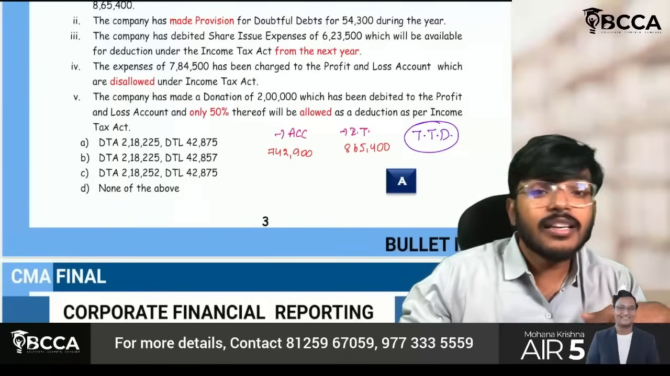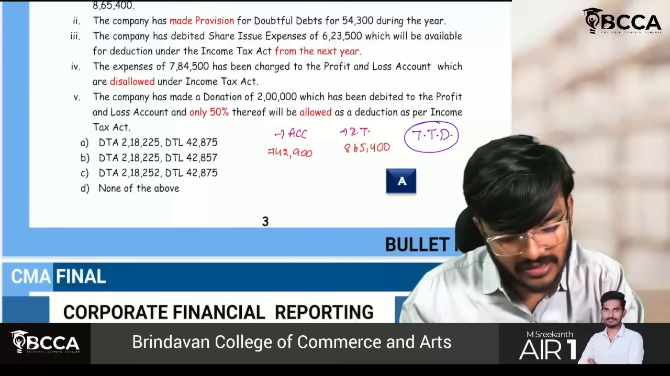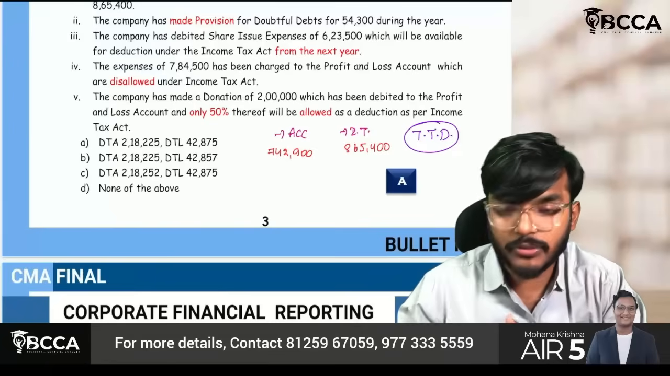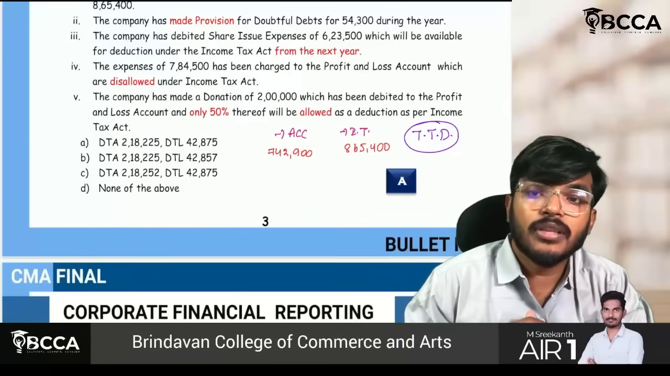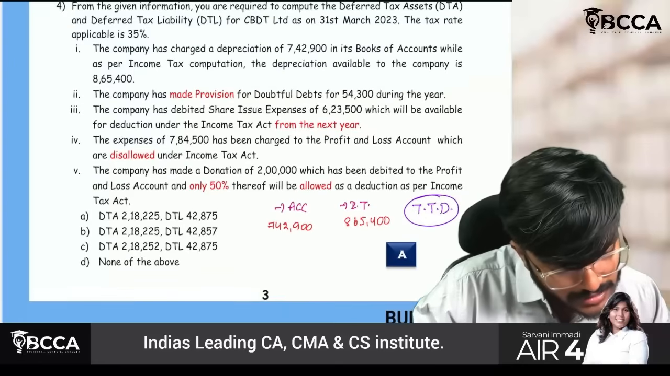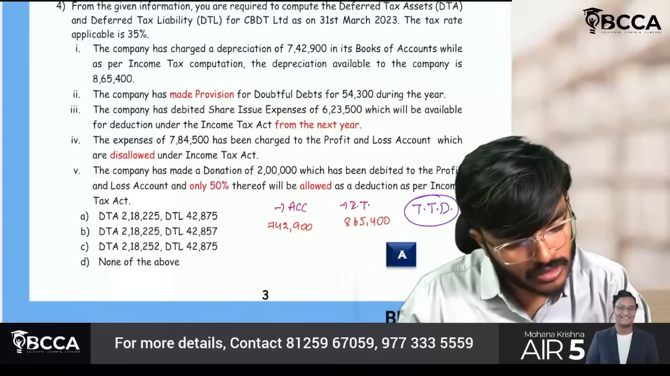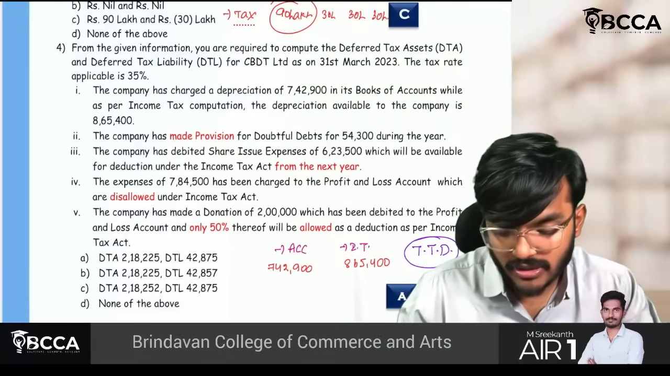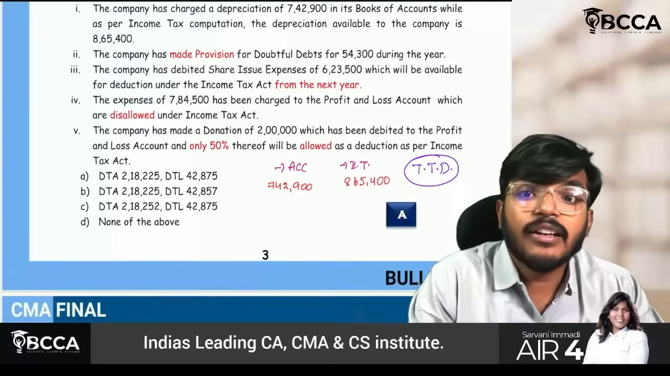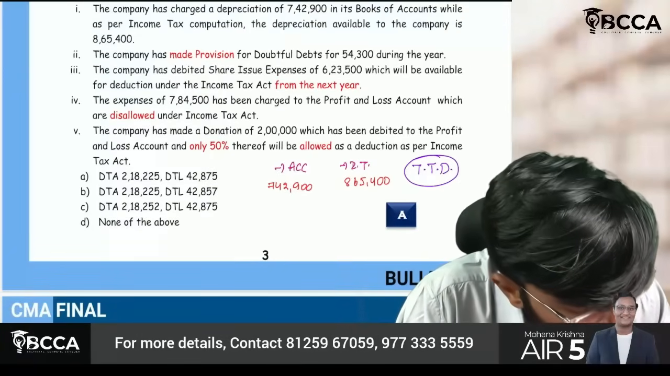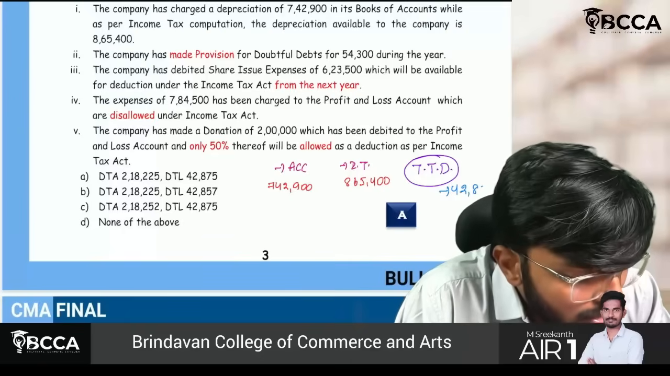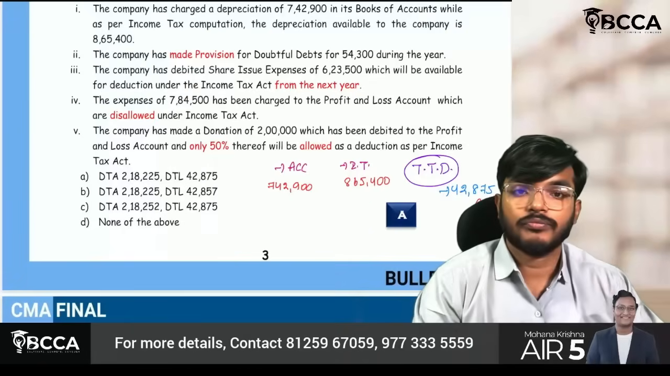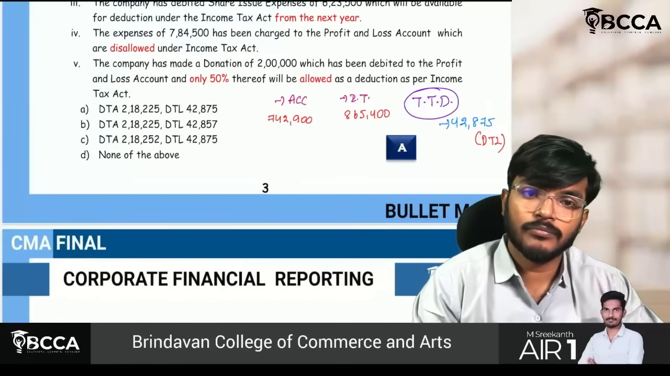I have to create a deferred tax liability in this case. How do you calculate that? Just calculate the difference: 865,400 minus 742,900, into the tax rate. Sorry, 35% is the tax rate. Therefore, the deferred tax liability I have to create is 42,875.